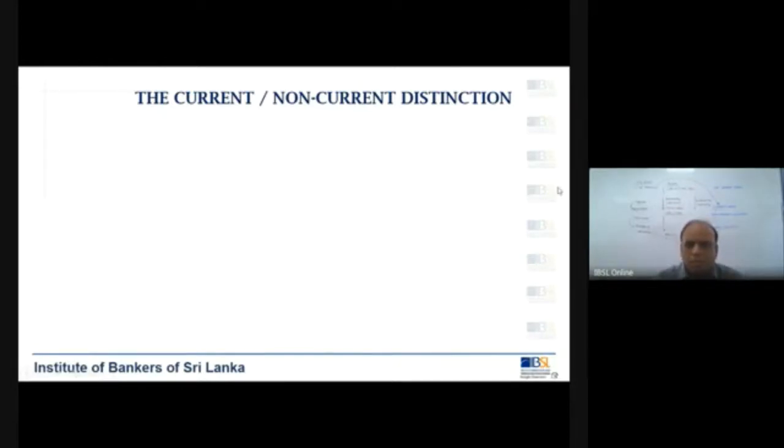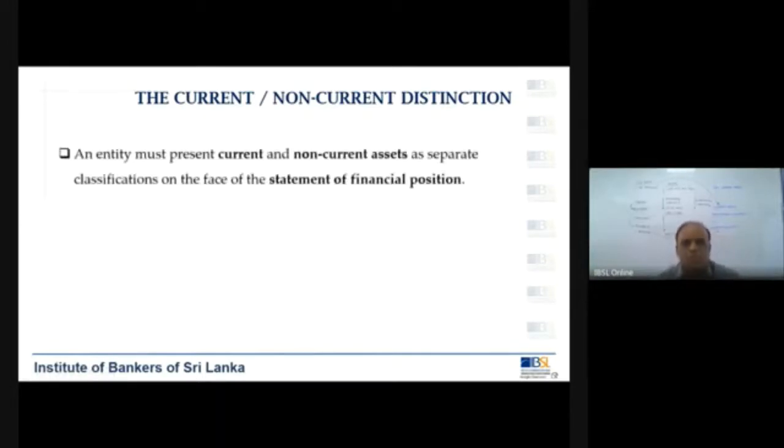Yes, sir. Right. So the current, non-current distinction. An entity must present current and non-current assets as separate classifications on the face of the statement of financial position. Earlier we said what is to be shown on the face of the statement of financial position. But now here they say an entity must present current and non-current assets as separate classifications on the face of the statement of financial position.